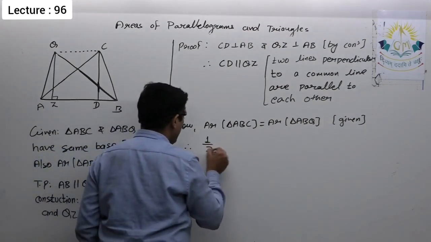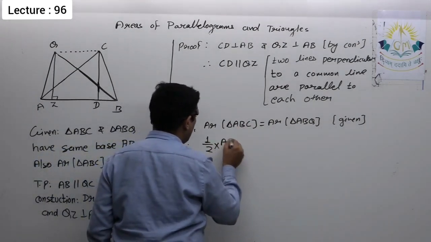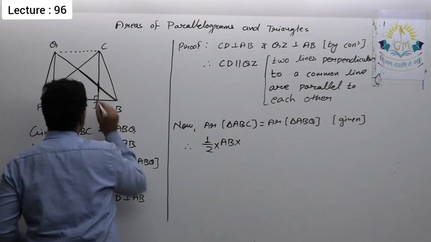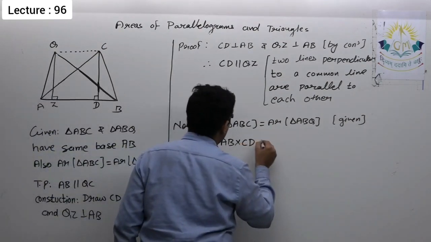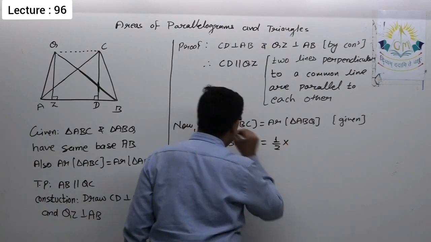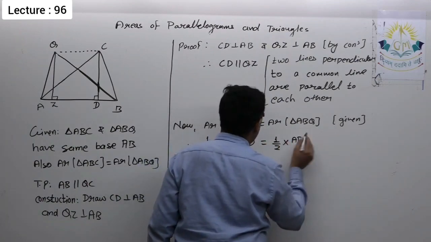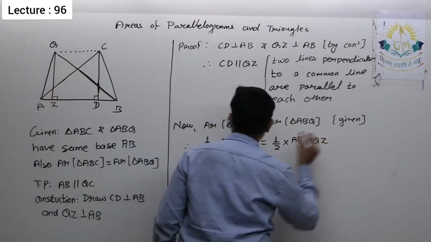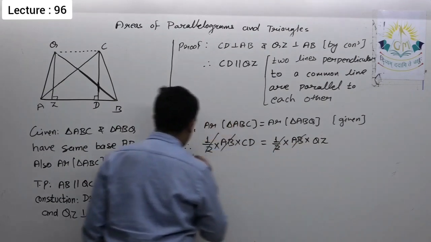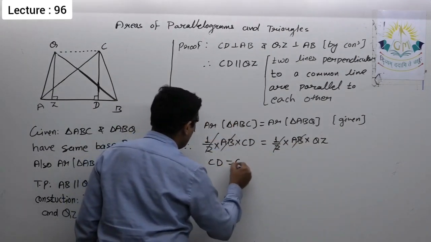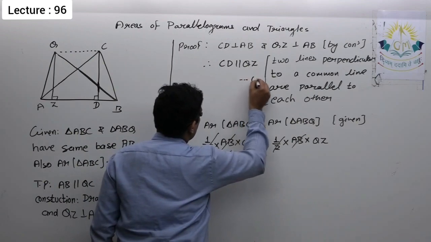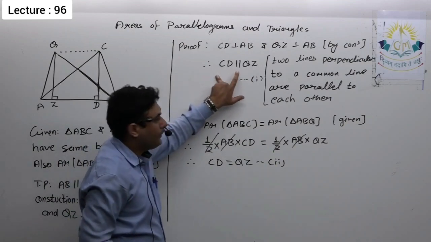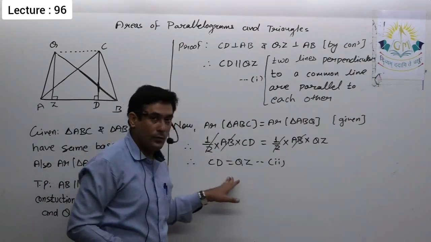For triangle ABC, the base is AB and the height is CD, because we drew this perpendicular, equal to 1 upon 2 multiplied by the base, again AB, and the height for triangle ABQ is QZ. So 1 by 2 AB will cancel out and I will get CD equal to QZ. Let this be equation number 1 and that be equation number 2. Now, the first says CD is parallel to QZ, the second says CD is equal to QZ.